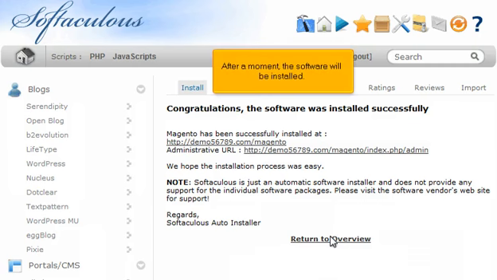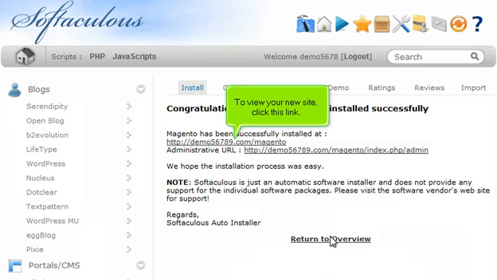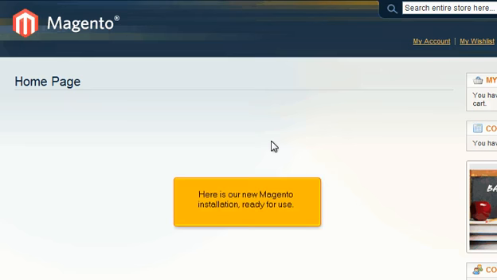After a moment, the software will be installed. To view your new site, click this link. Here is our new Magento installation, ready for use.